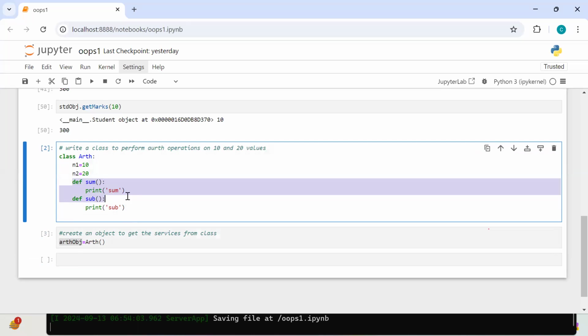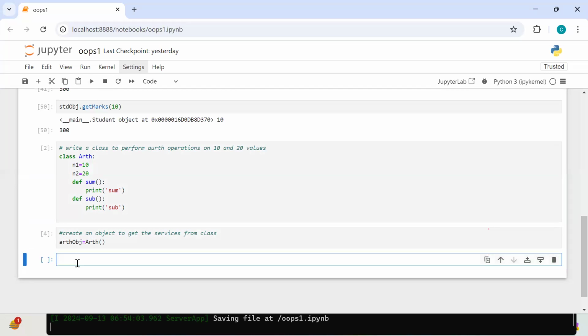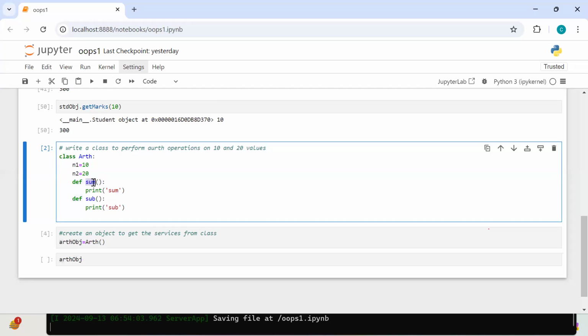So which member do you want me to access? I want to find the sum. I want to find the subtraction. Okay, I want to find the sum. How can we find the sum? Come on, arithmetic obj. If you want to call one method which is inside the class, how can we call it? Using an object or not.